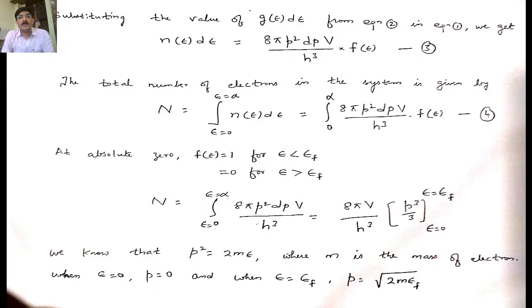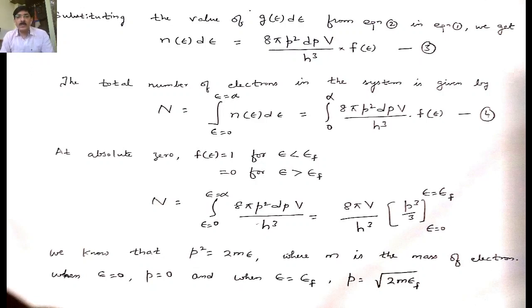So we know at absolute zero, all the energies less than the Fermi level are occupied. Means your distribution function f of E is taken as 1, and we know that you will not be having any electrons in the energy levels above the Fermi level. So if the energy is greater than Fermi level, EF or Fermi energy, then you won't have any particle there. So f of E is 0. So using this, you can integrate, you can put the limits from E equal to 0 to EF, and you have to take f of E equal to 1 for that.